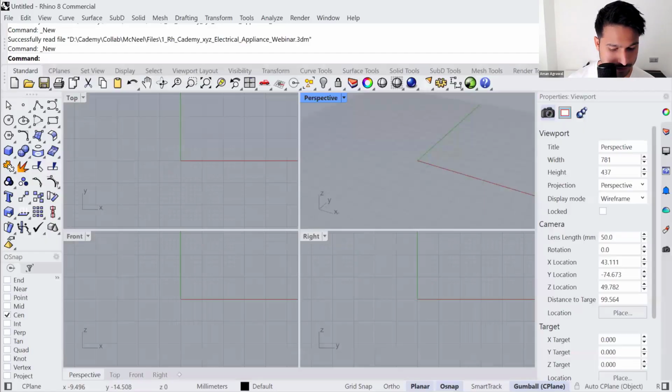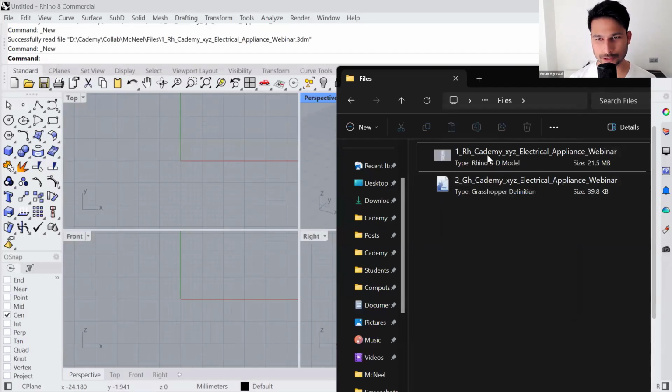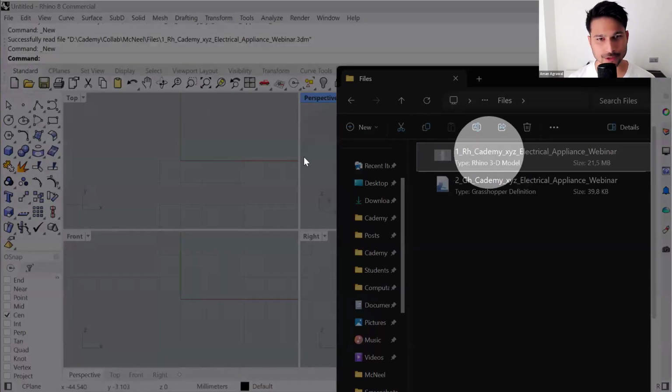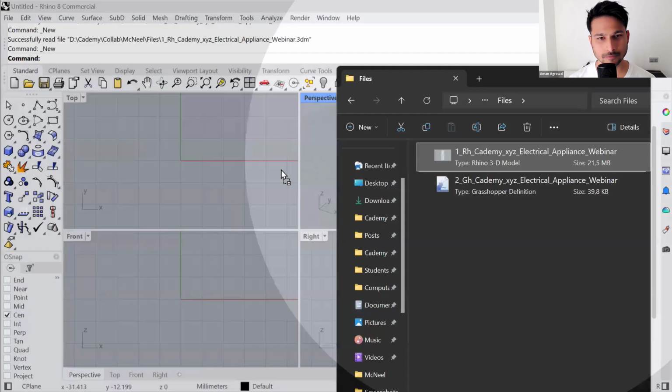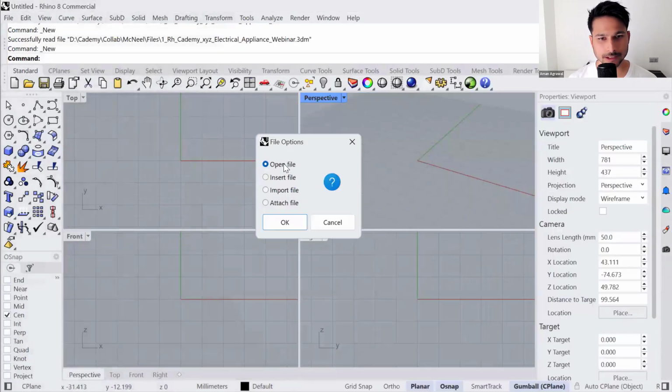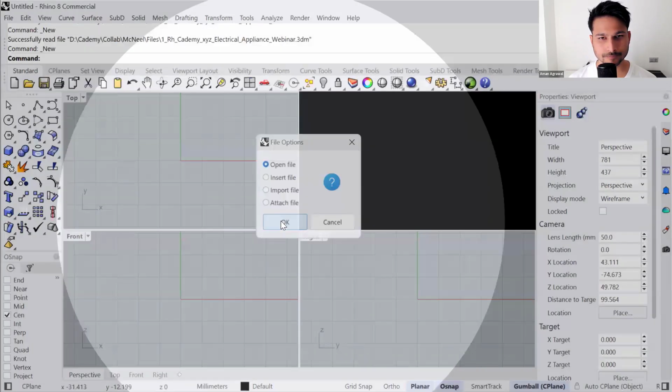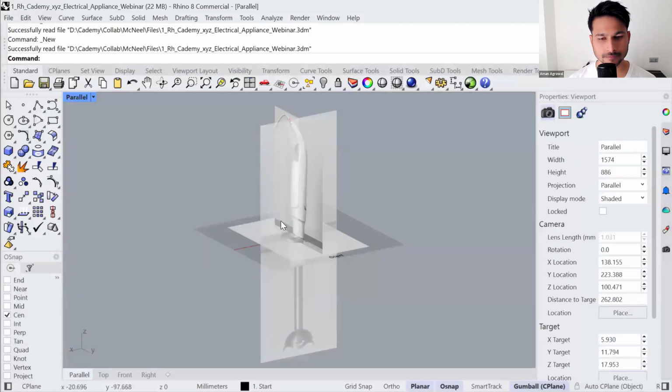So with that said, let's open the file to take a step-by-step follow-up of this process. Let's open Rhino. And this is the download folder. Let me drag and drop this Rhino file in Rhino. Let's open the file. I have exported the file for Rhino 6 and beyond.